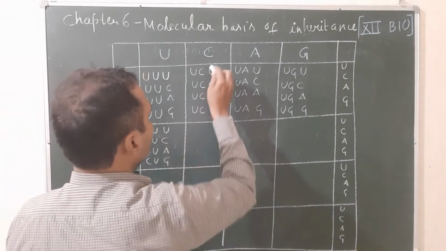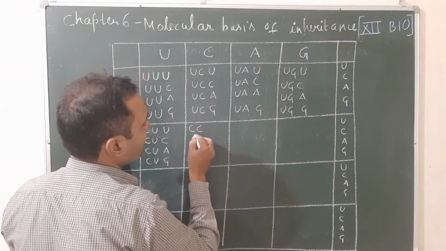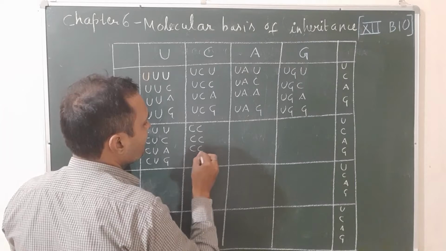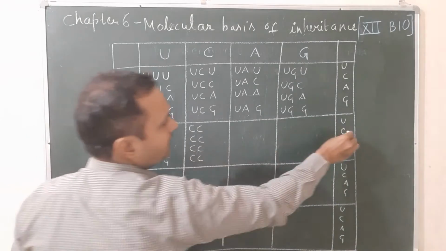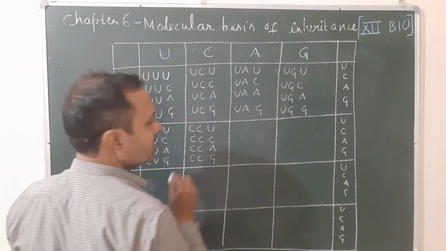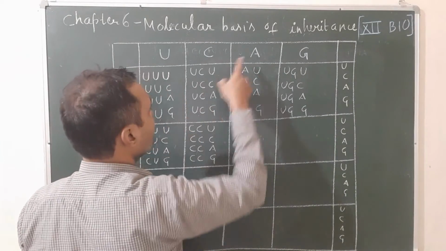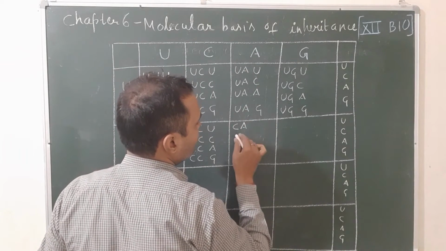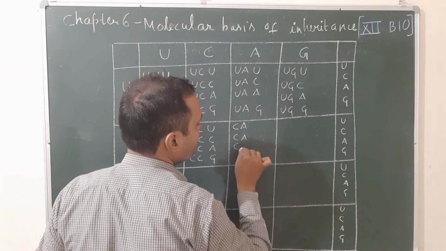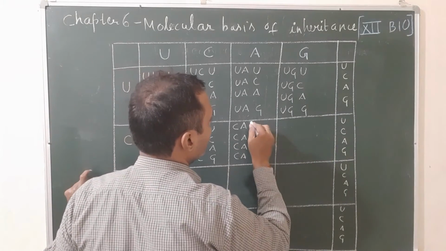UCAG. Now the second one, you will take double C here 4 times. Double C how many times? 4 times. Then UCAG. Next one, you will take C and A 4 times: C A, C A, C A, C A. Again U C A G.